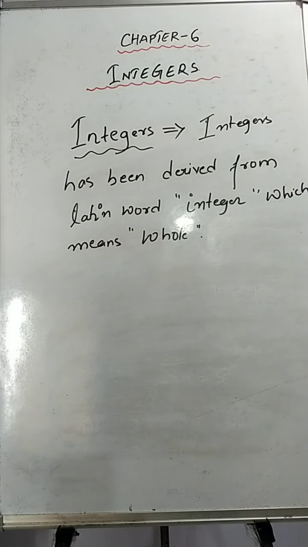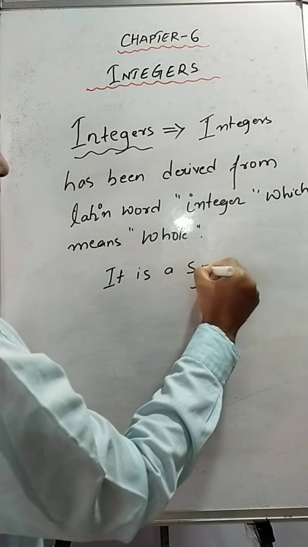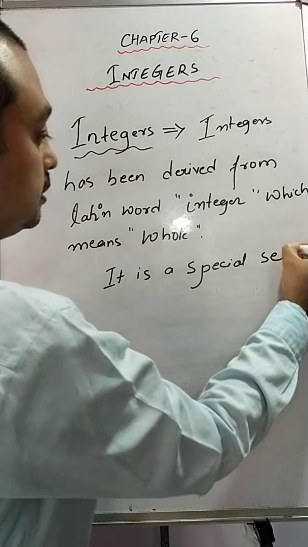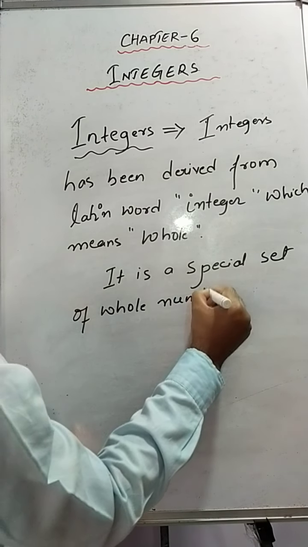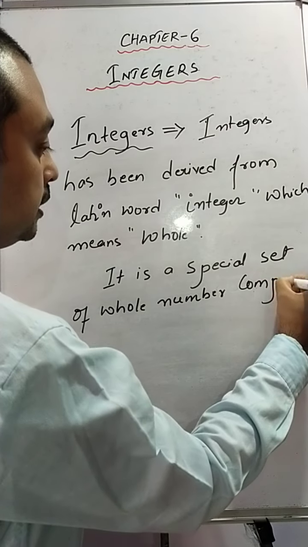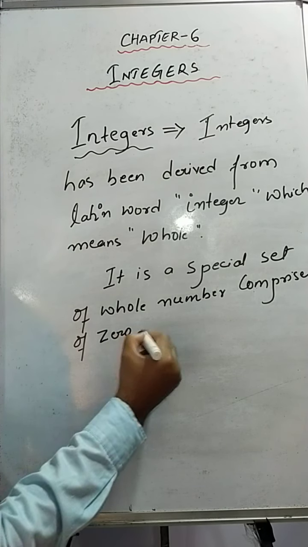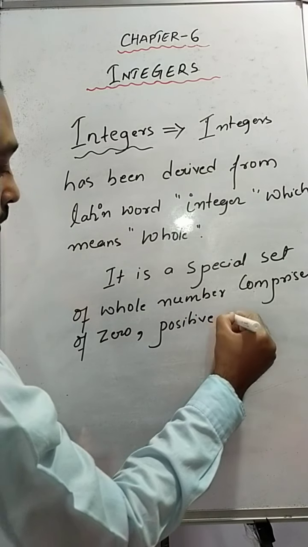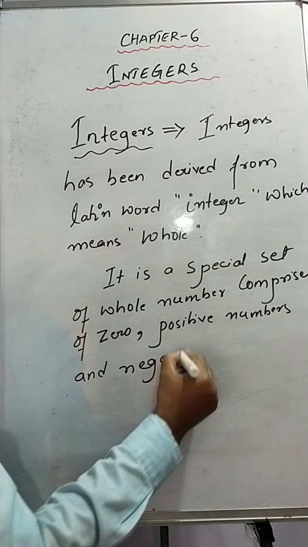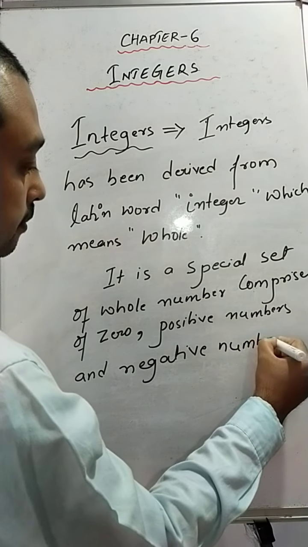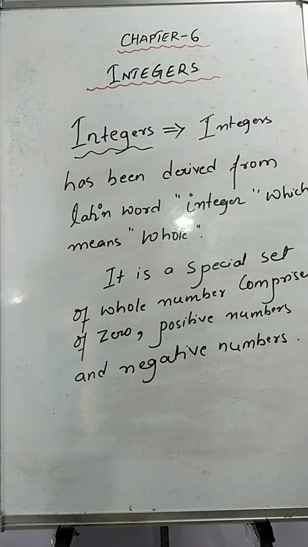So we can say that it is a special set of whole numbers, which comprises 0, positive numbers and negative numbers. So this is all about integers.